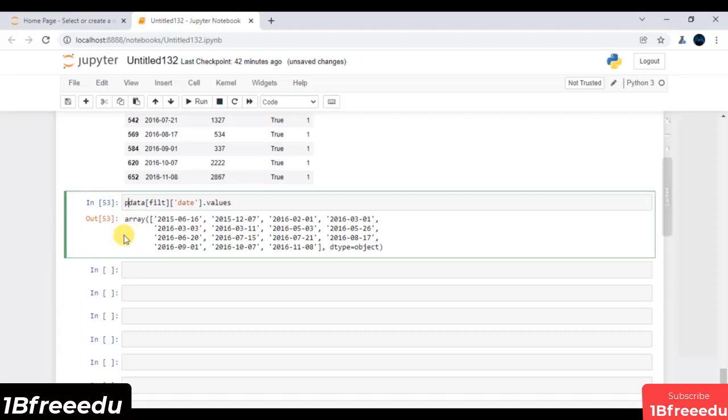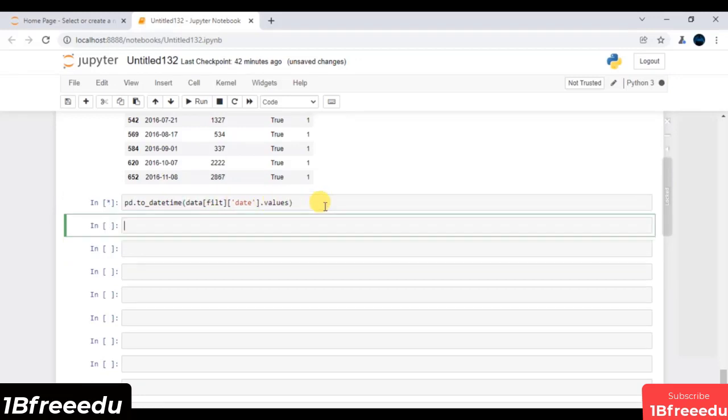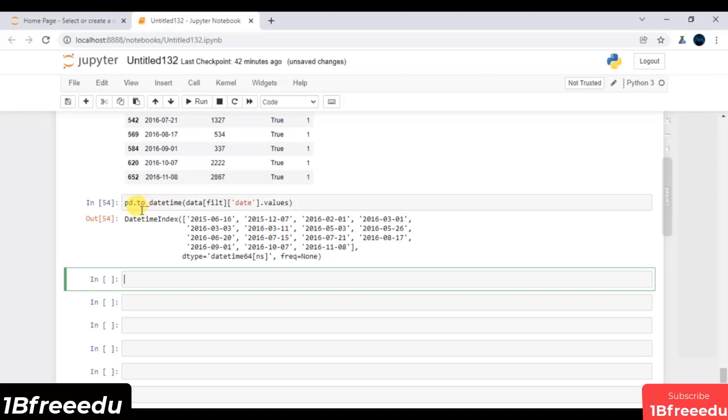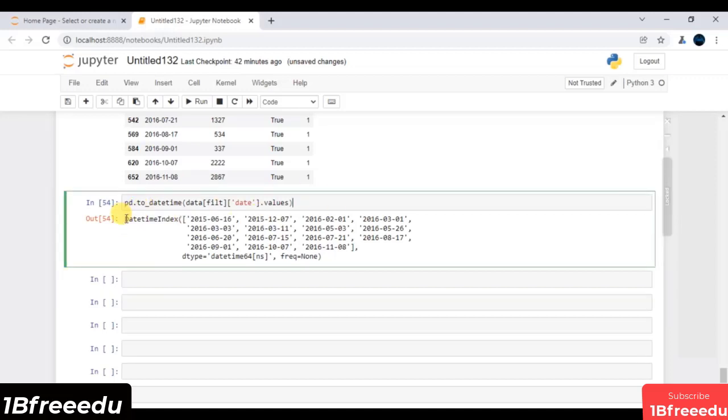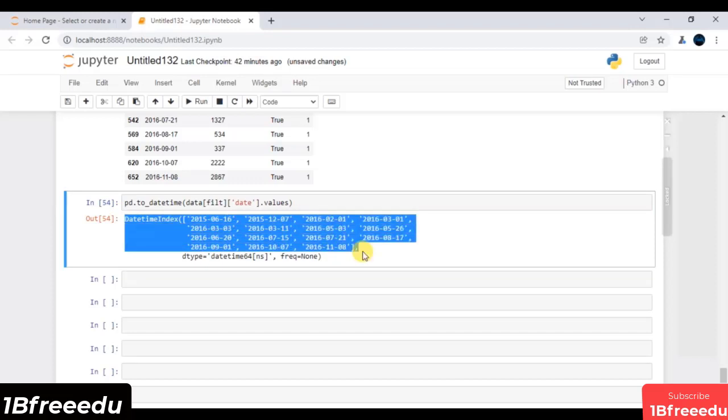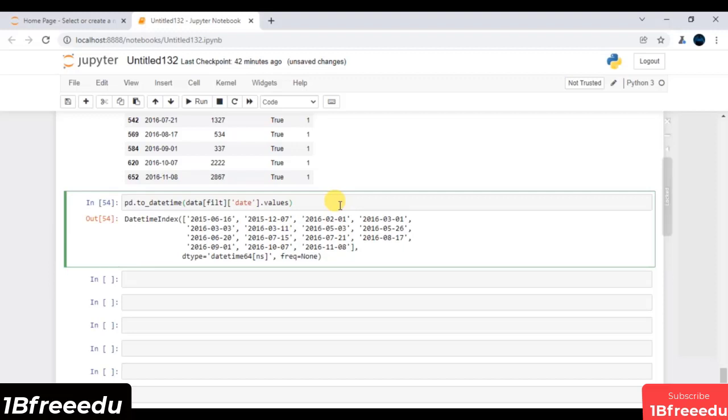Now on top of this, if I call to convert all these dates into datetime and execute this line of code, these are all the dates that you get in the form of a datetime index. Now of course, these are the set of values for my x-axis. Now I need some y-axis data.